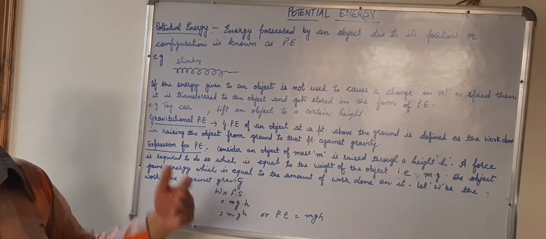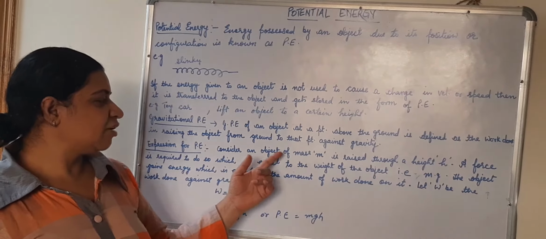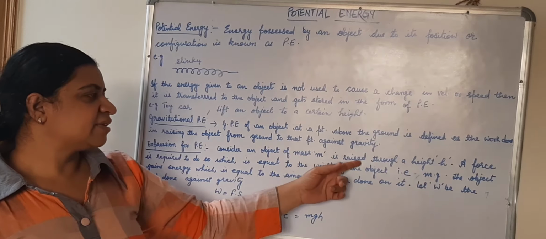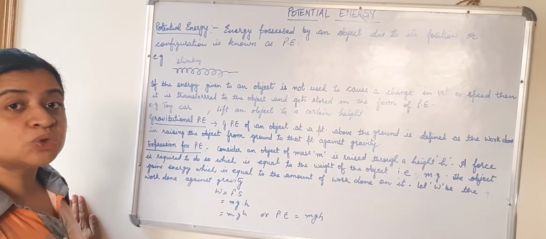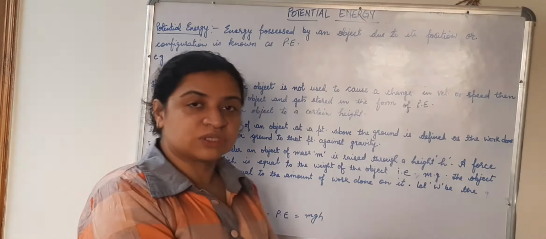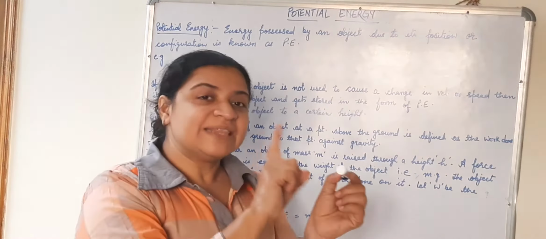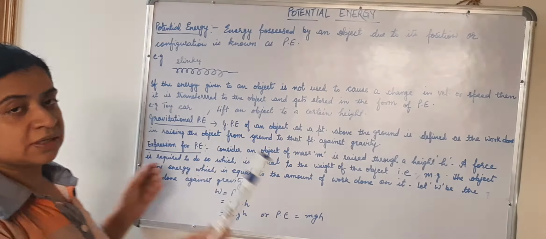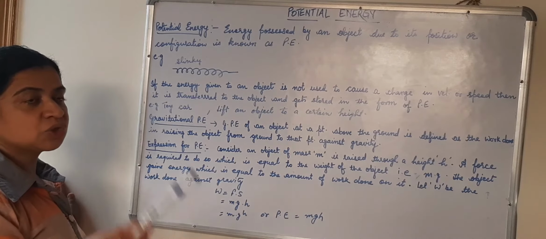So how to derive, how to reach that expression? Consider an object of mass m is raised to a height h. Any object, this object of mass m is taken to a height h. A force is required to do that. I have to put some effort on this pen to take it to a certain height. That force is equal to the weight of the object. If I apply less force than the weight of this pen, I won't be able to take it to a certain height. The force has to be equal to the weight of this pen.